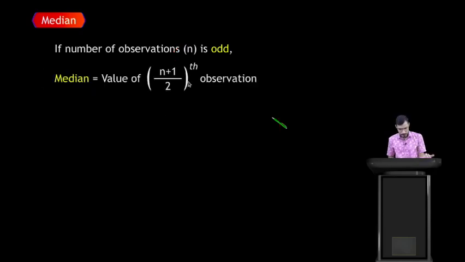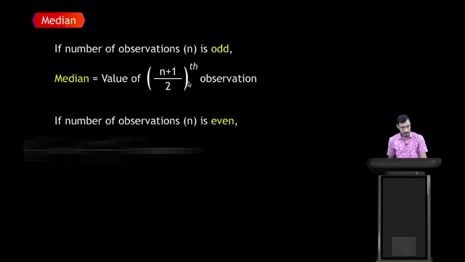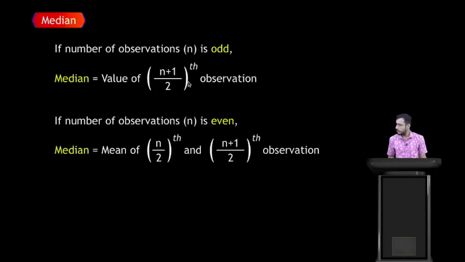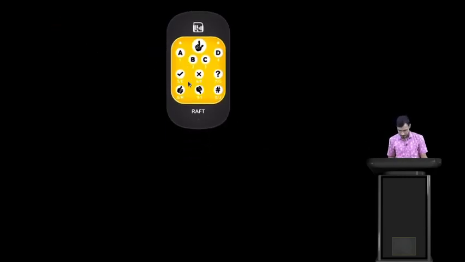So the formula is the value of (n plus 1) by 2th observation. And if the number of observations n is even, in this case the formula is the mean of the n by 2th term and the (n plus 1) by 2th observation.